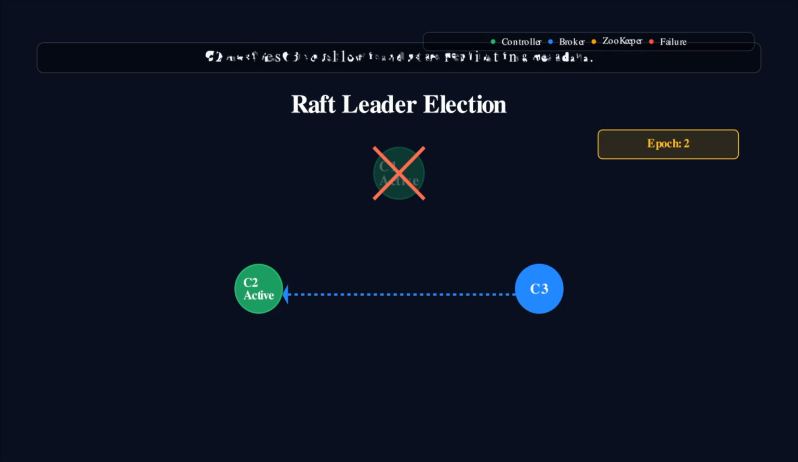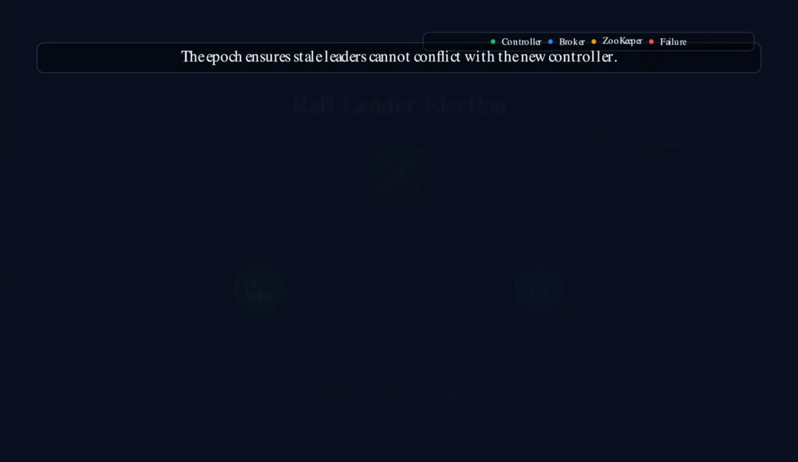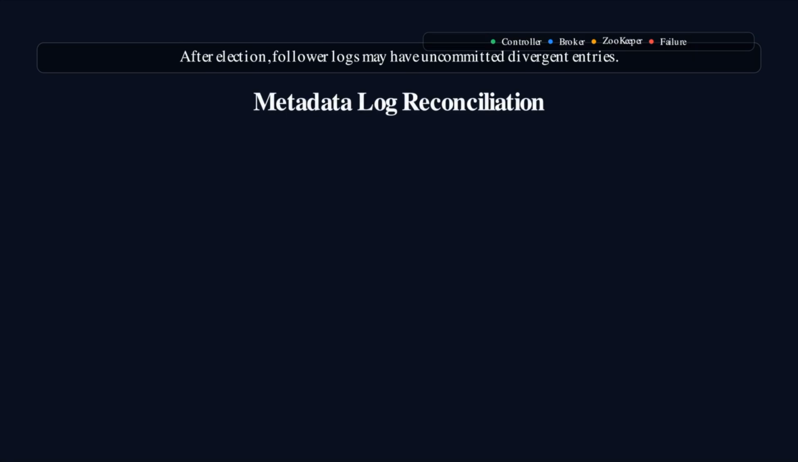The winning controller then sends a notification to all other controllers, telling them to recognize it as the new leader and follow its log. The new active controller immediately starts accepting metadata writes, and the follower controllers begin replicating from it. This entire election process typically completes in just a few seconds, which is significantly faster than ZooKeeper-based controller elections. The epoch number acts as a fencing token, ensuring that stale leaders from previous epochs cannot make conflicting metadata changes.